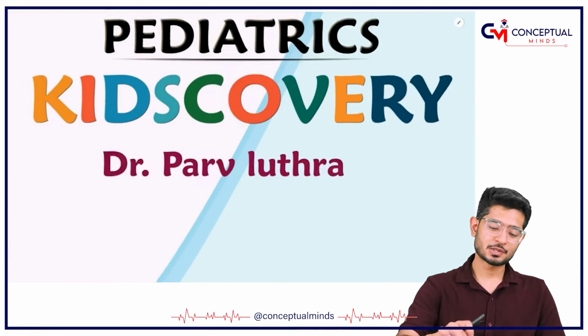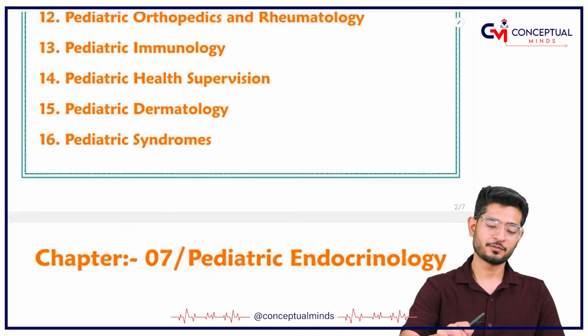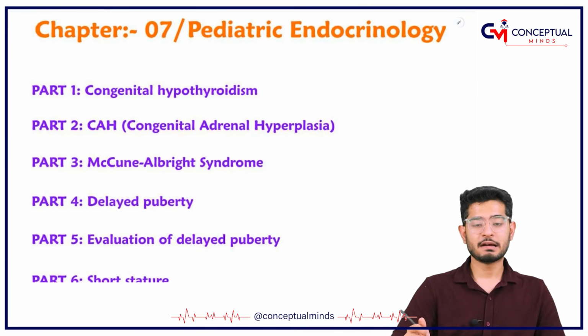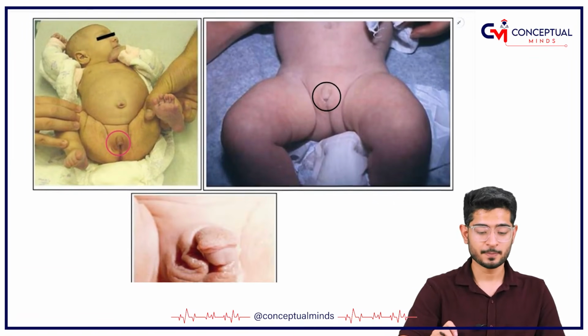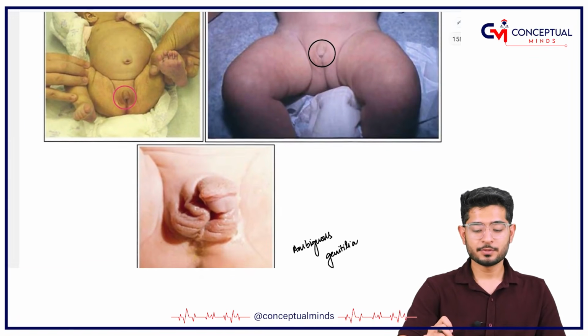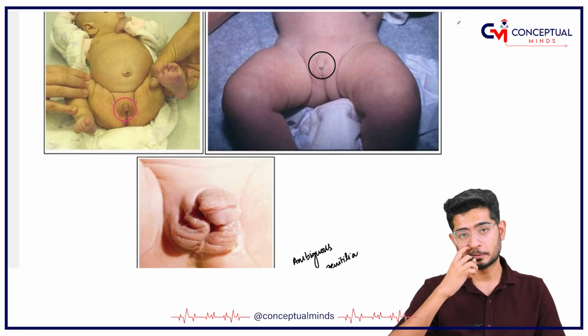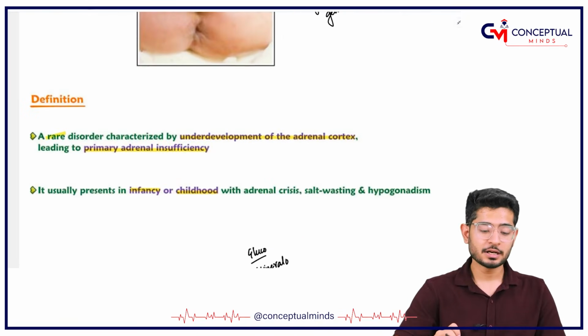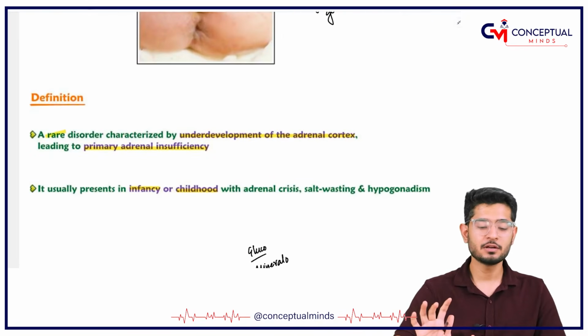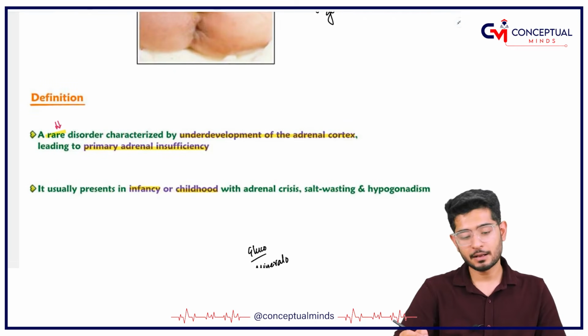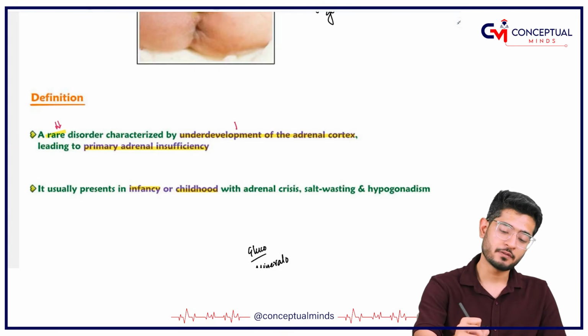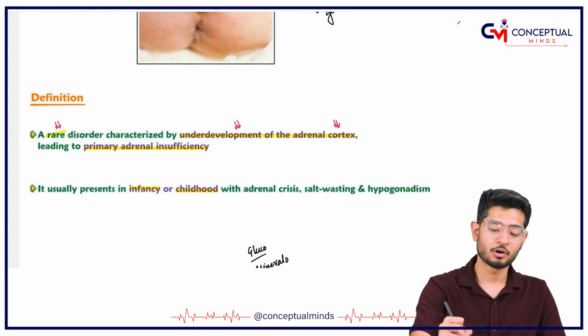The topic of discussion in pediatric endocrinology for today is congenital adrenal hypoplasia. I hope that you know that in congenital adrenal hypoplasia, the first thing is that it's a rare disorder. But whenever it happens, it is because of underdevelopment of the adrenal cortex.